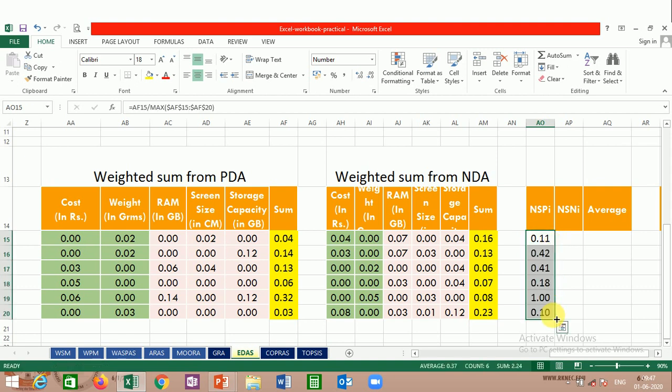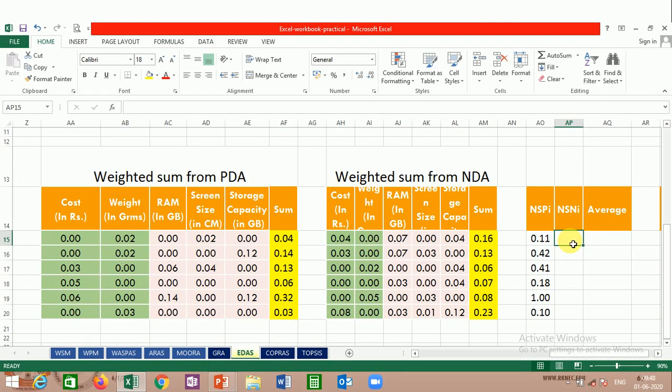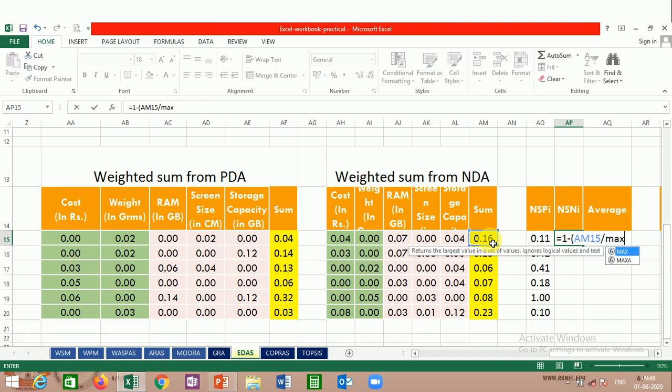So this is done. Now for the negative, the normalized sum of NDA, how is it calculated? It is calculated by 1 minus so and so. So here it will be equal to 1 minus. Now we will keep the things in a bracket: this value upon the maximum of all these values.